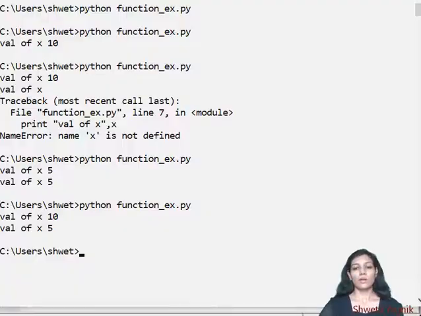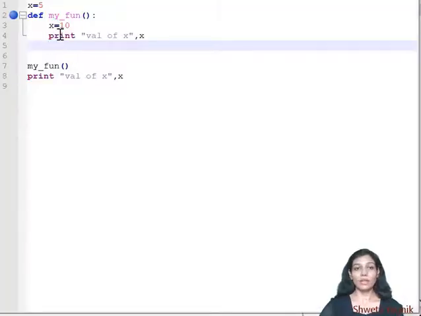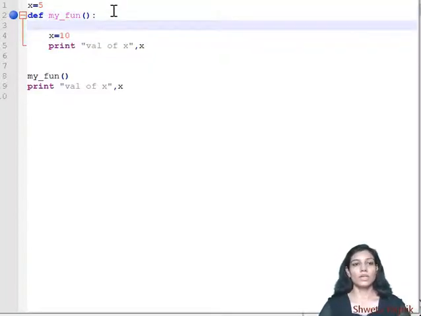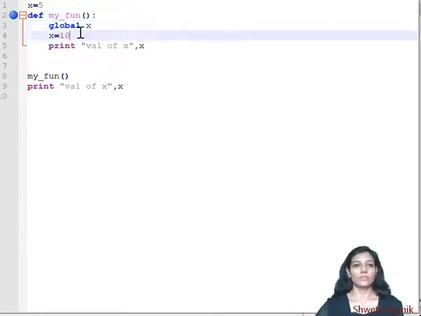But now if I want to access the global variable, and here my intention is to change the global variable, not the local one. I don't want to create one more local variable, but I want to update the global variable. So for that we have one special keyword to be used. Here if I want to refer to the global variable, I need to use the keyword global and I need to check it here. So this line will tell Python, hey Python, here my intention is to refer to the global variable, do not create one more variable.